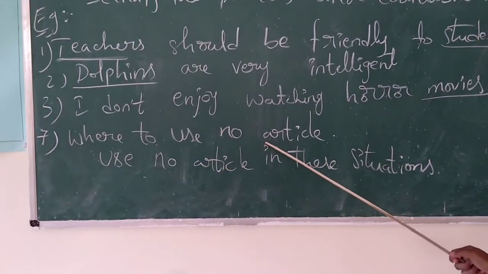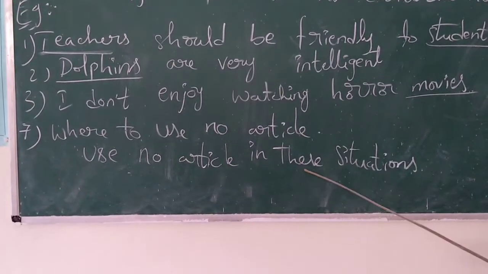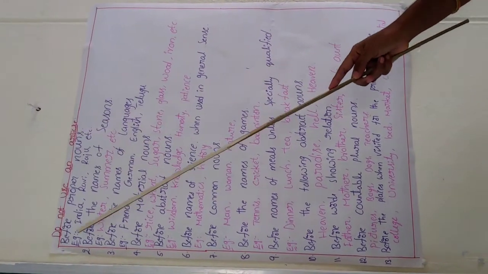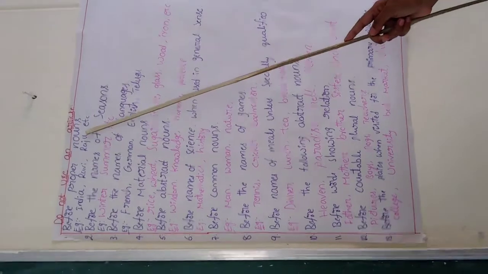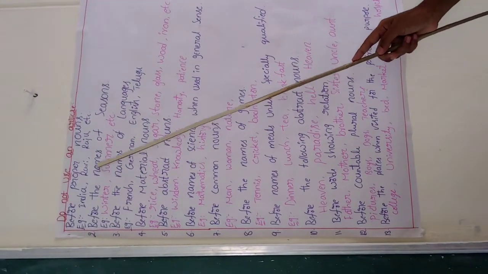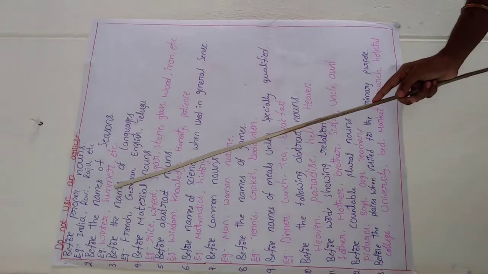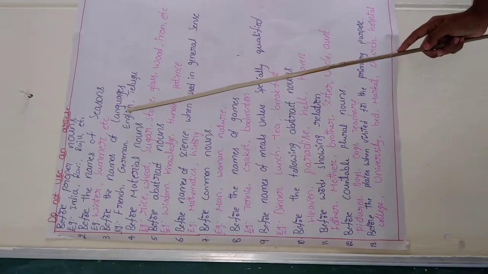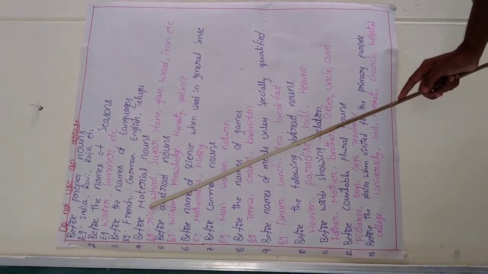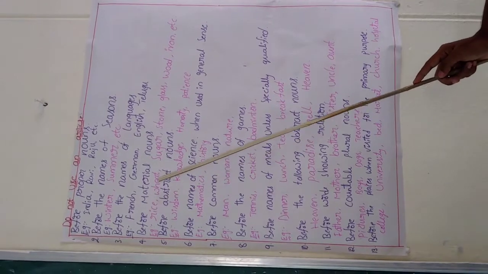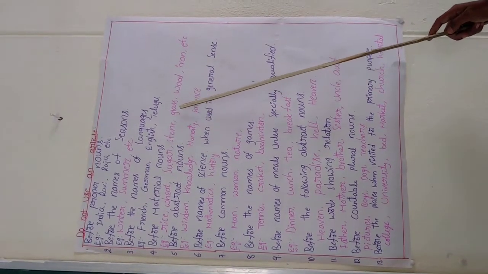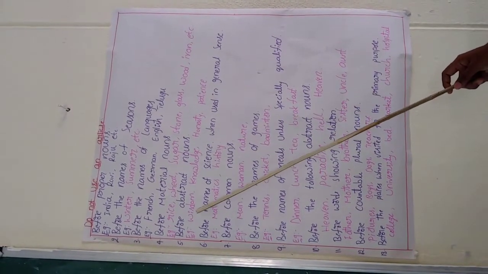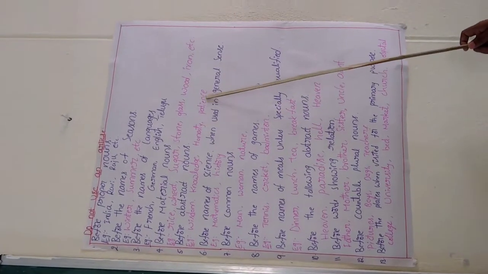Rule 7: no article. Use no article in these situations. Before proper nouns, for example, India, Ravi, Raju, etc. Before the names of seasons, winter, summer, etc. Before the names of languages, French, German, English, Telugu, etc. Before material nouns, rice, wheat, sugar, stone, glass, wood, iron, etc. Before abstract nouns, wisdom, knowledge, honesty, patience.